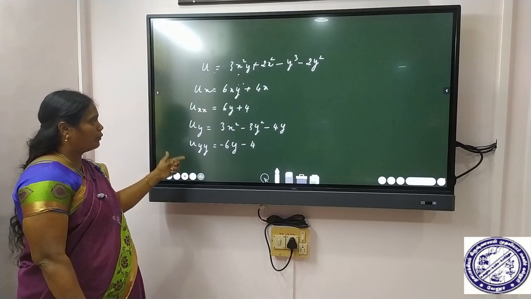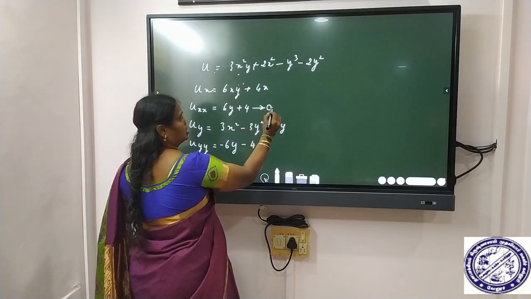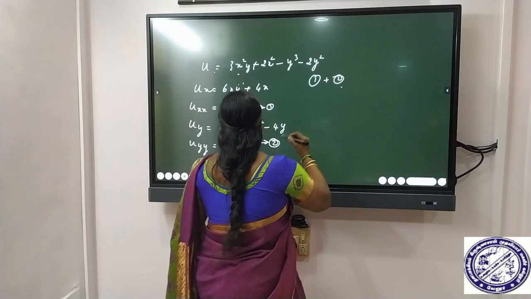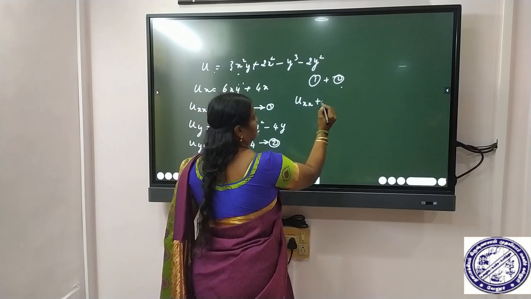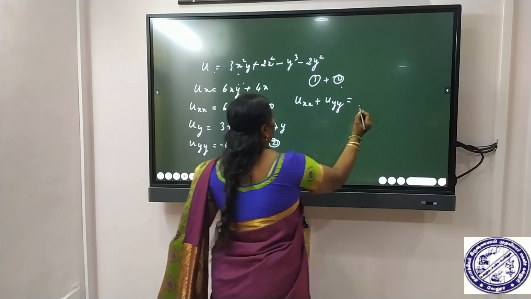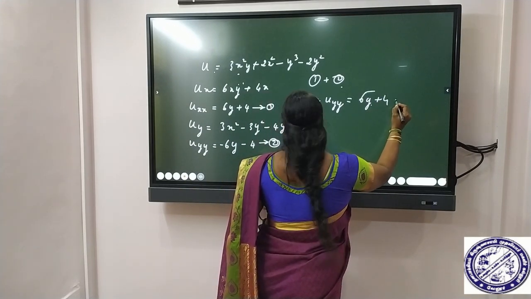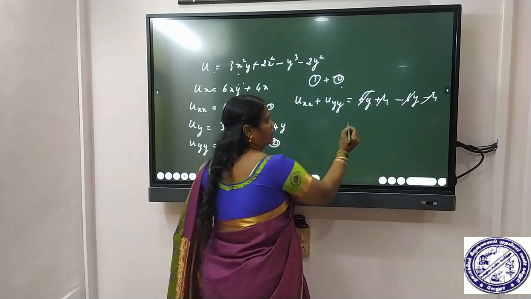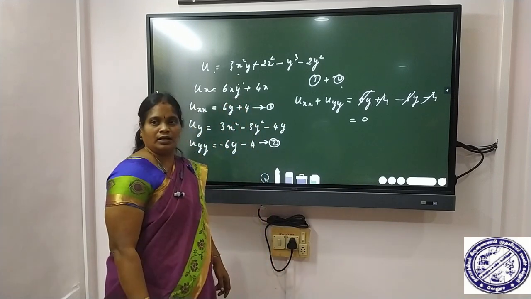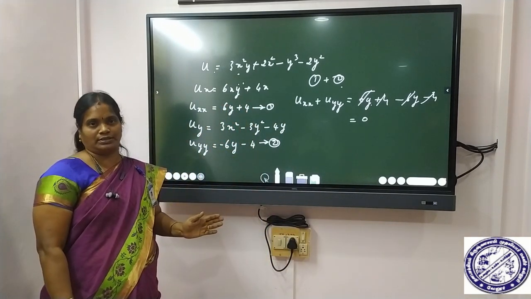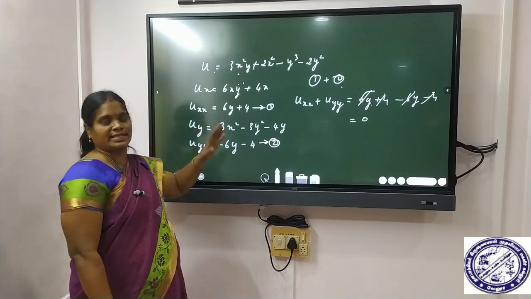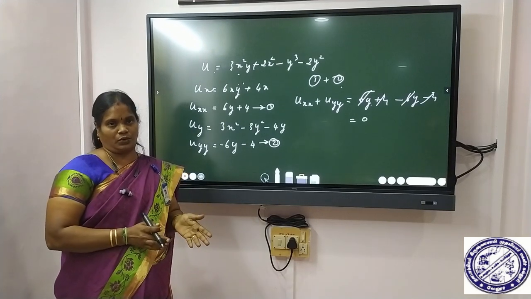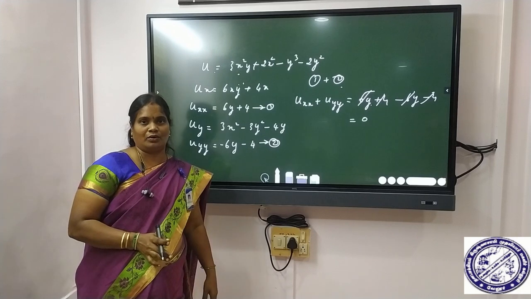Okay, so now we have to add these two terms. This is one equation and this is two. Now add one and two. We get uxx plus uyy is equal to 6y plus 4, then minus 6y minus 4. So this term cancels, then plus 4 minus 4. We get 0. So the given function is a harmonic function. Similarly, if v is given, we have to follow the same procedure. So vxx plus vyy is equal to 0.